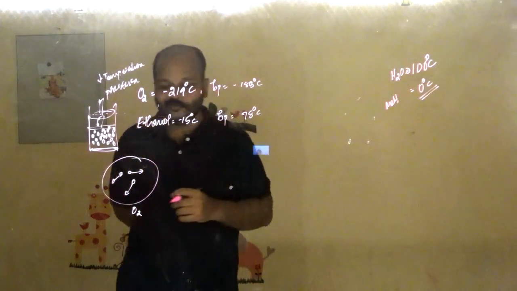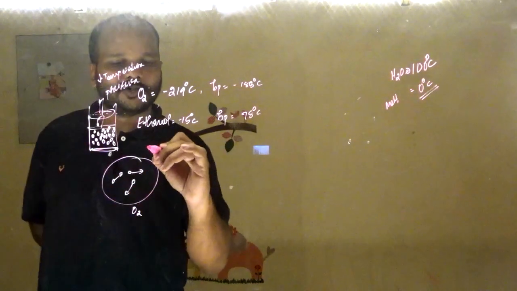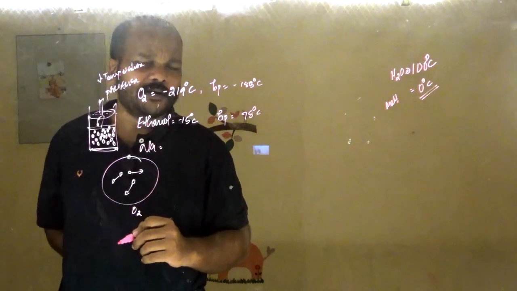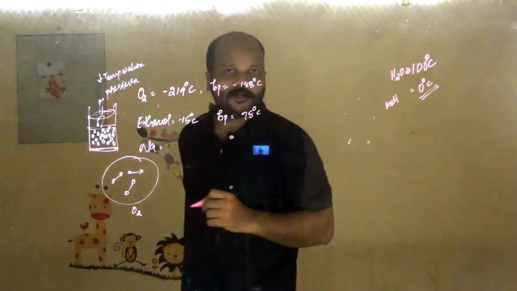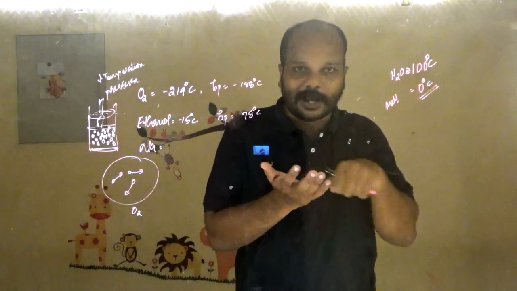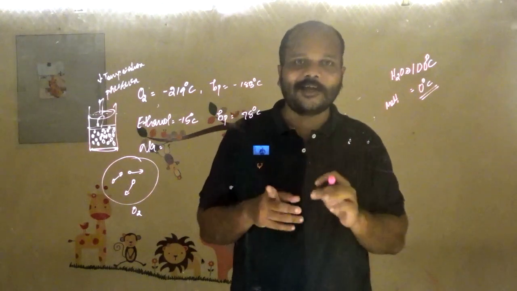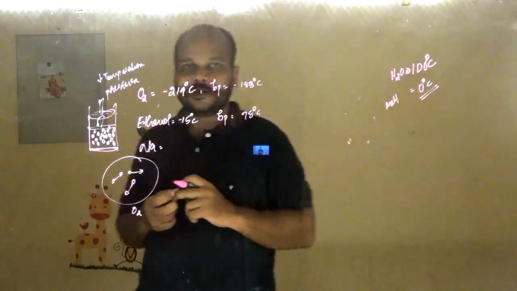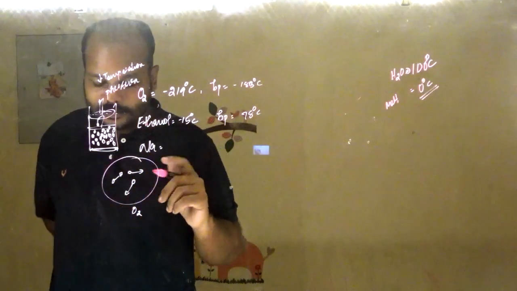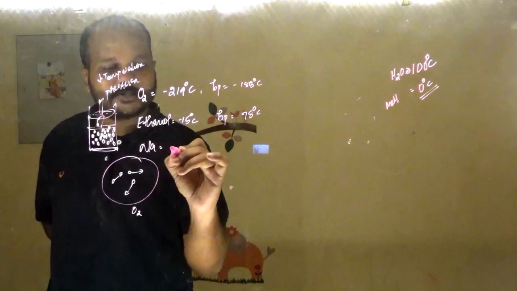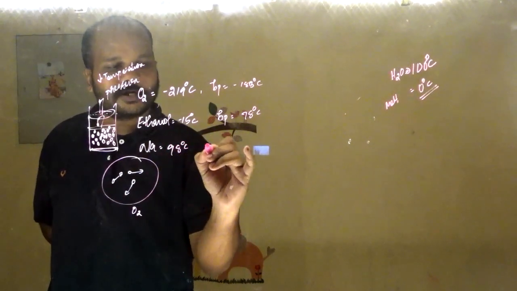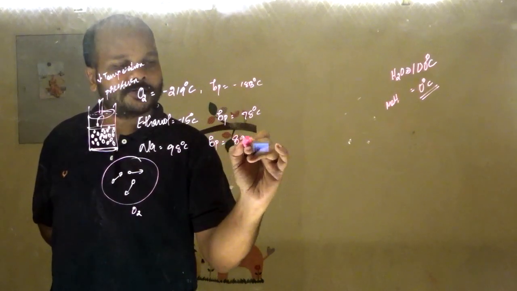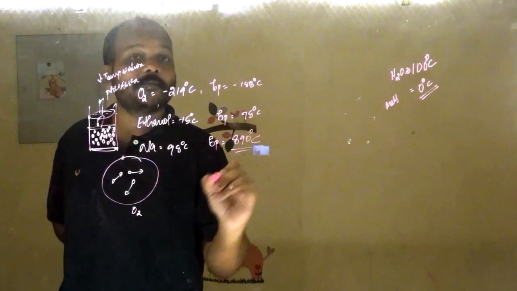Okay, and now the next one, sodium. Sodium is a very soft metal. It's a metal, but it is a soft metal. You can cut it just with a knife. So that is the case of sodium. Its melting point is 98 degrees Celsius. Even before reaching 100 degrees Celsius, it will melt. Its boiling point is 890 degrees Celsius, which is much lower than other metals.